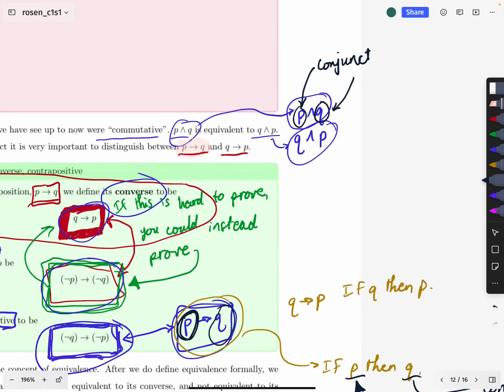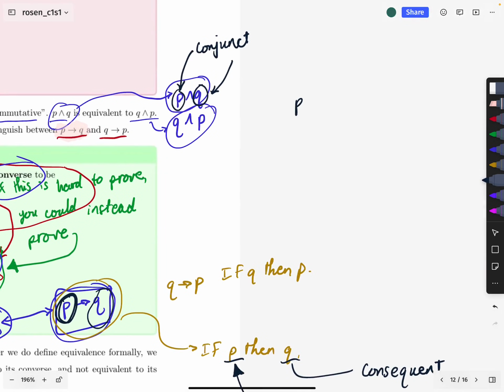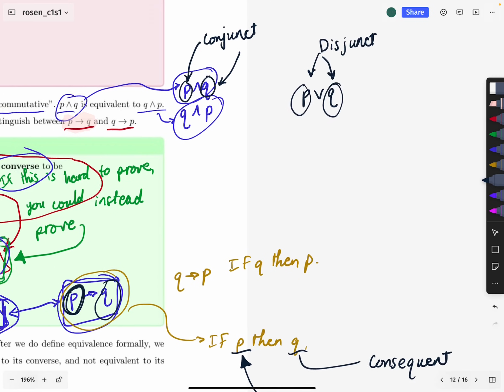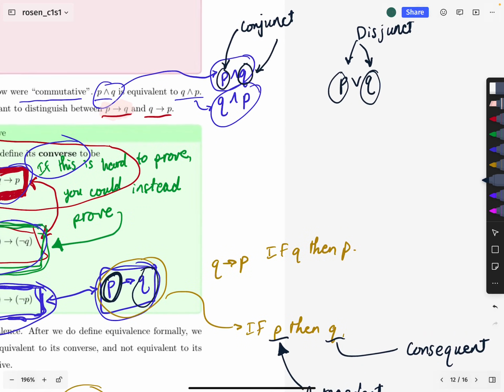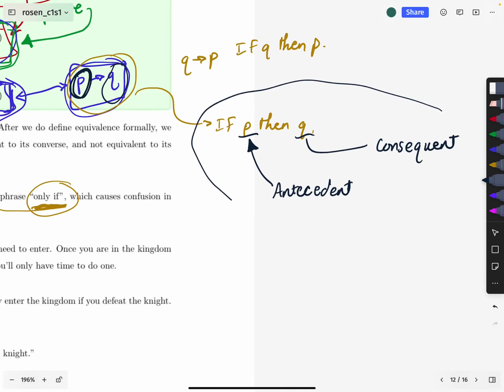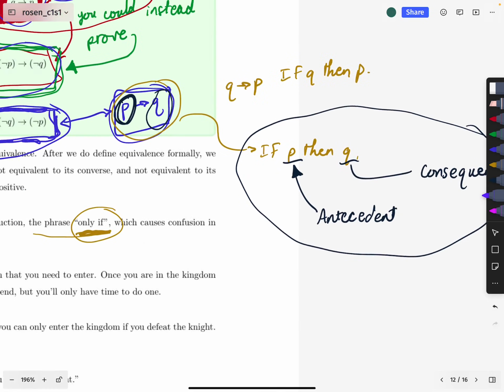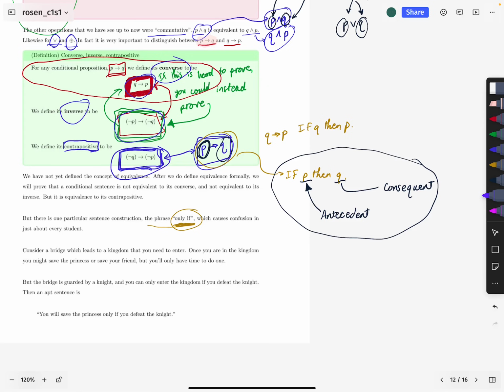So if we wanted to, we could talk about the left conjunct and the right conjunct. Over here with disjunction, if we had, for instance, P or Q, we call each of these a disjunct. And again, we don't distinguish between them by giving them separate names. We could always talk about the left disjunct and the right disjunct. But again, it's a commutative operator, and so the sidedness doesn't really matter. But we give them different names in the conditional because the different places really mean something different. So the thing to the left of the arrow is the antecedent. The thing to the right of the arrow is the consequent.